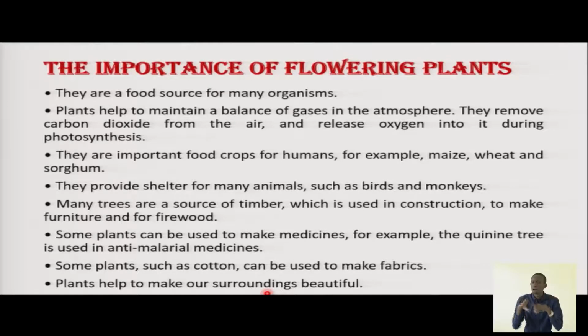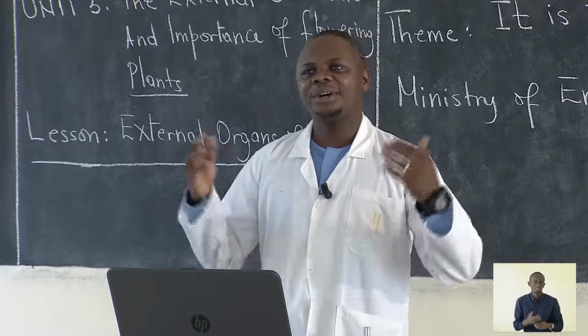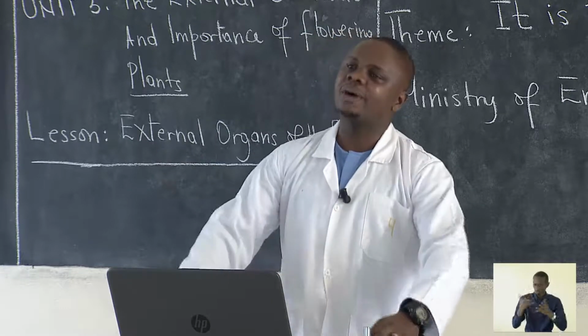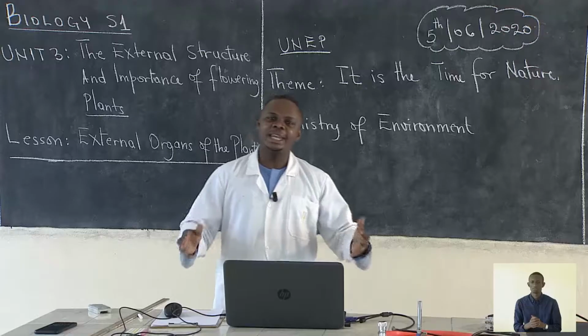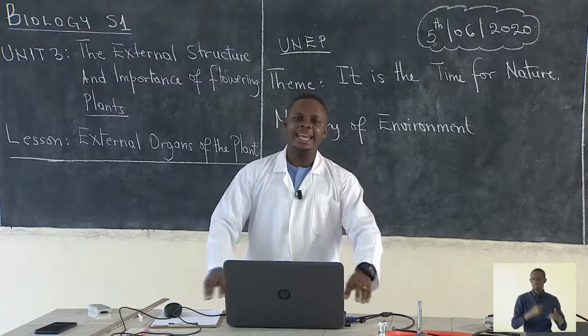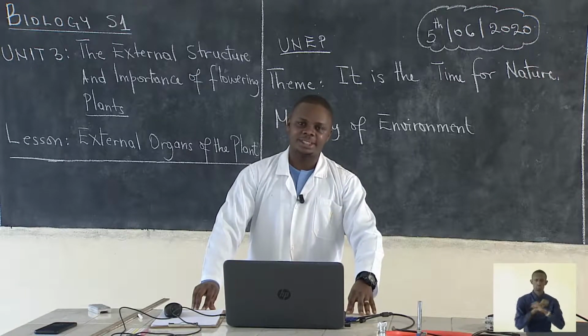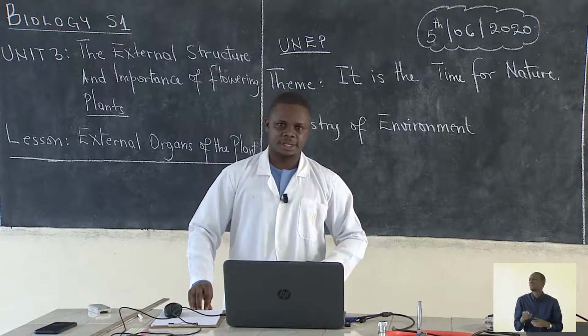Dear students, let us make a quick review or summary of our lesson today. We said that we need to protect our environment. You and I need to protect our environment. And in the environment, we find there are plants and animals.